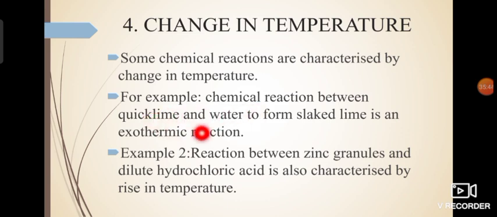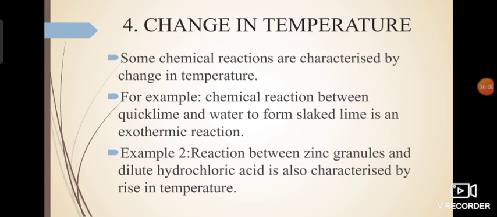Now when you mix quicklime with water, I hope you know what is quicklime. Quicklime is calcium oxide, commonly known as chuna, and when it is mixed with water it forms slaked lime, which is calcium hydroxide. So this reaction is exothermic, which means in this reaction heat is produced, and whatever be the container in which you are mixing quicklime and water, that will turn hot because of the evolution of heat in this reaction.